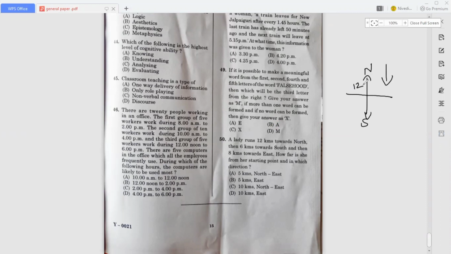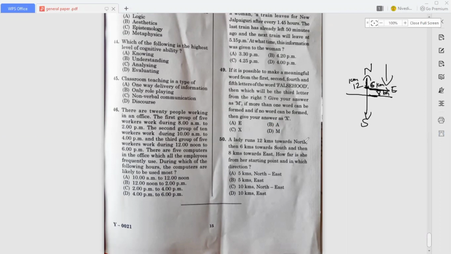So here 6 kilometers, right? Half of the 12 is 6, so towards the south she traveled 6 kilometers. And then 8 kilometers towards east. East is coming this side, so she traveled 8 kilometers towards east. This is north, 12 kilometers to the north, and to the south 6 kilometers. Again she traveled east, that is 8 kilometers.